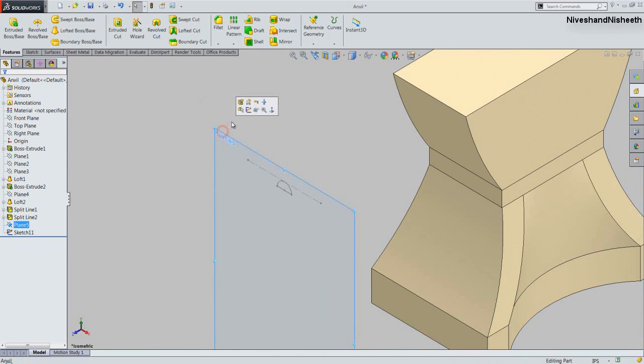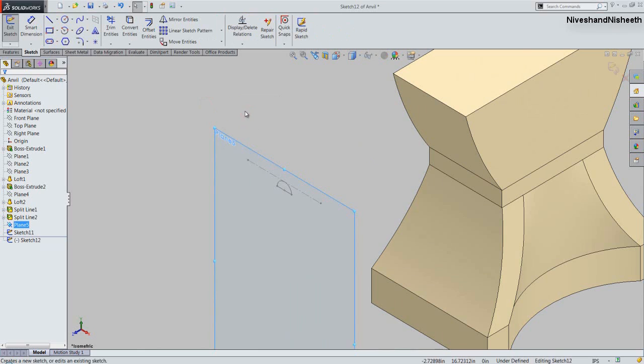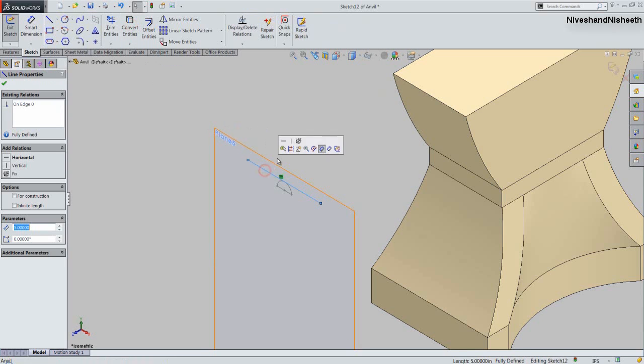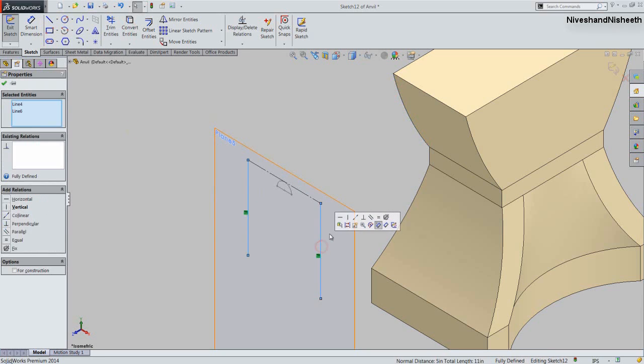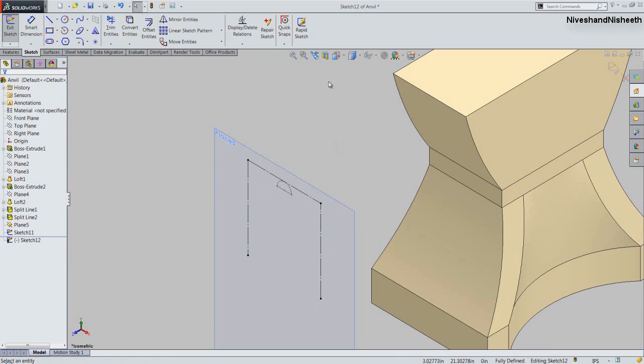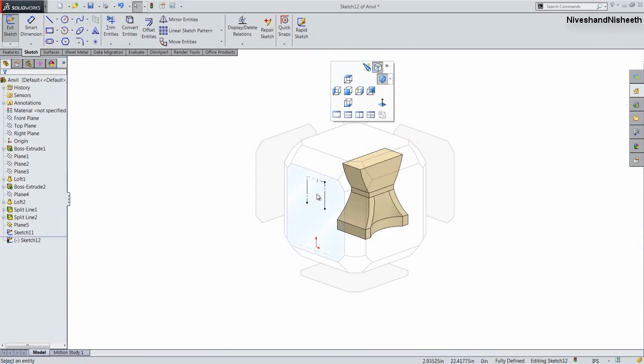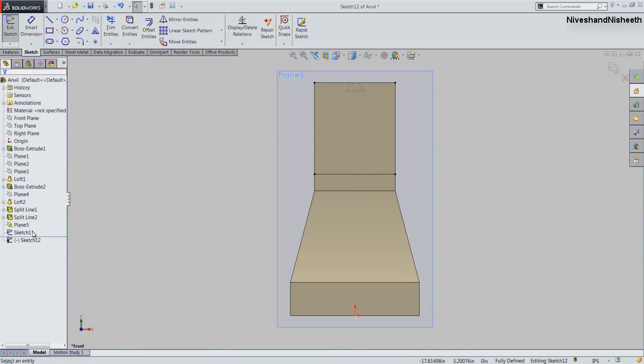Now we will create another sketch on this plane. And take the project of this line and curves. Convert the entire sketches into construction geometry. Now rotate the model in this position. Close the visibility of the back sketch.